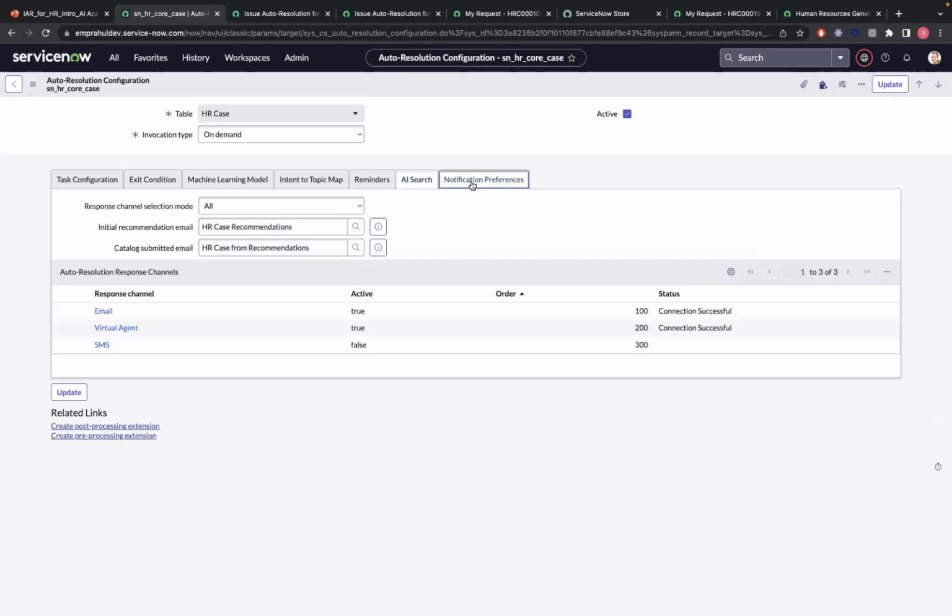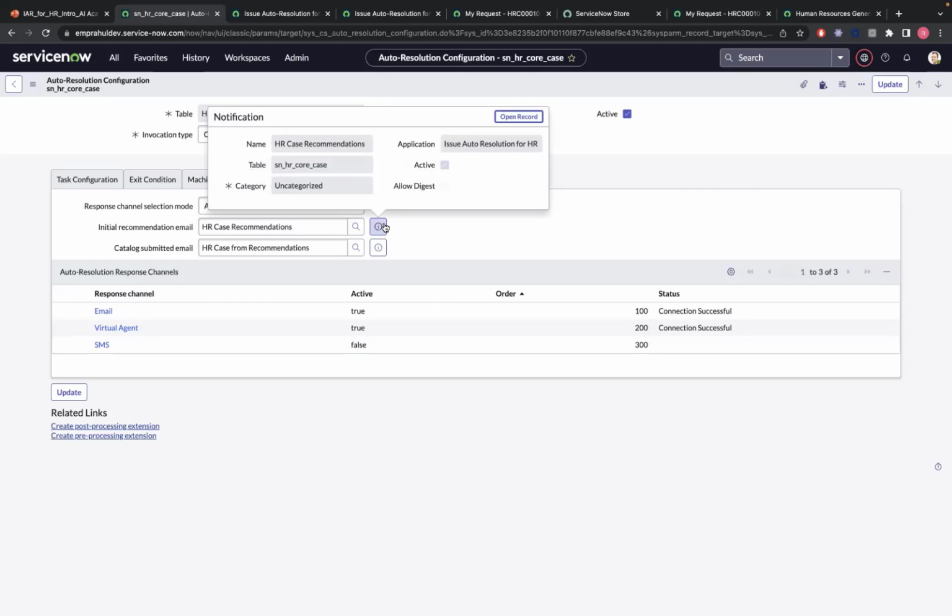And finally, the other configuration part is, when end users are requesting, what their response channels would be. That's the configuration we're going to do right here in this tab. Currently I activated it for my email as well as virtual agent. Along with that, we do get an initial recommendation email. This is a standard email, which we are all aware of in the platform.